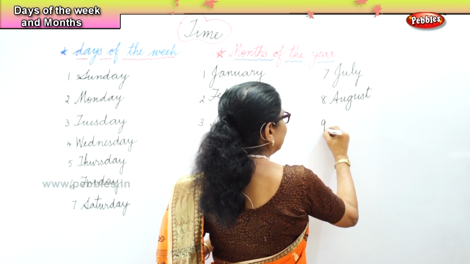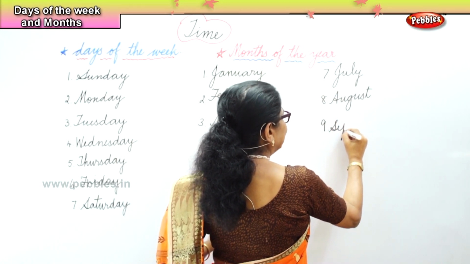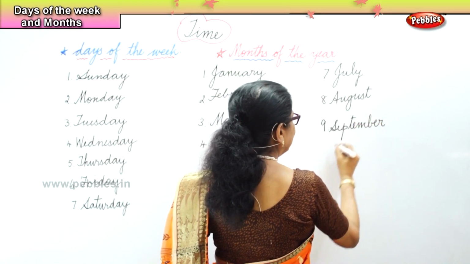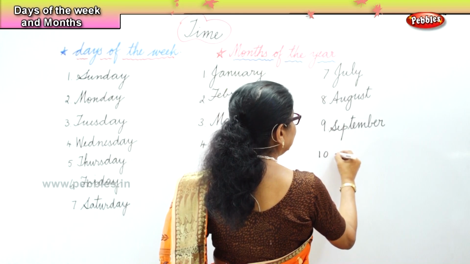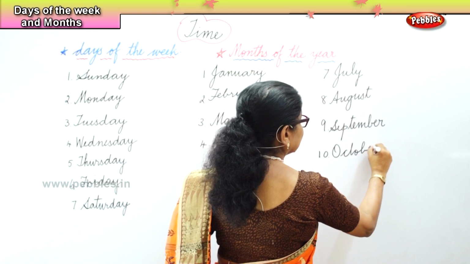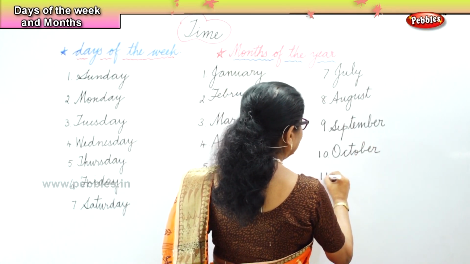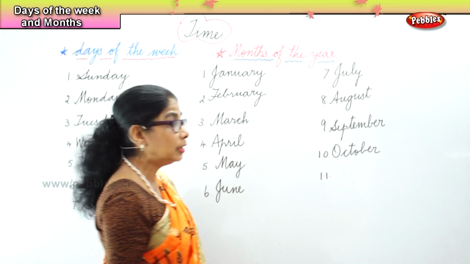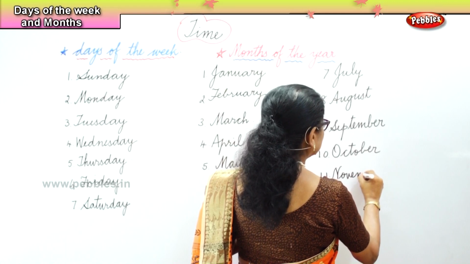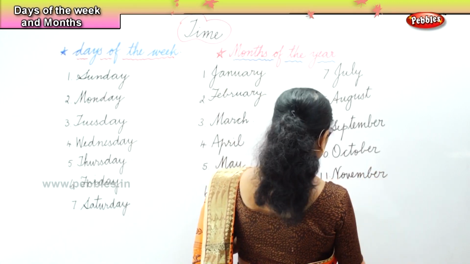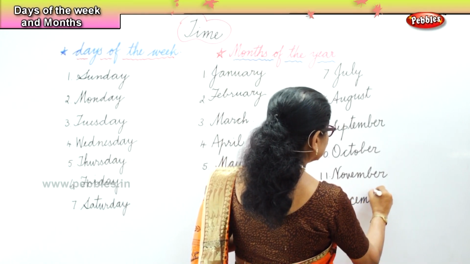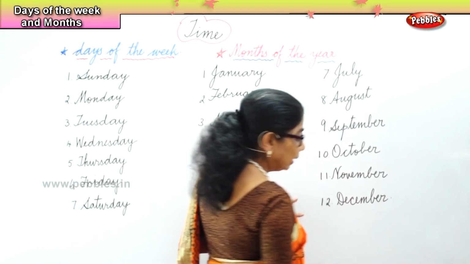What month comes after August? September. What month comes after September? October. And what month follows October? November. And what is the last month of the year? December. What is the last month of the year? December.